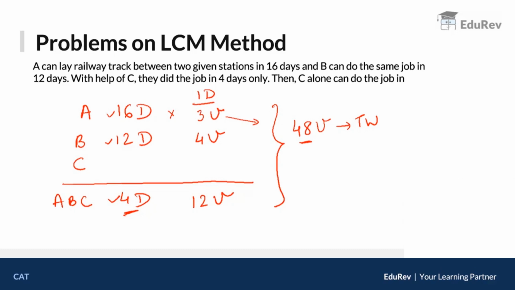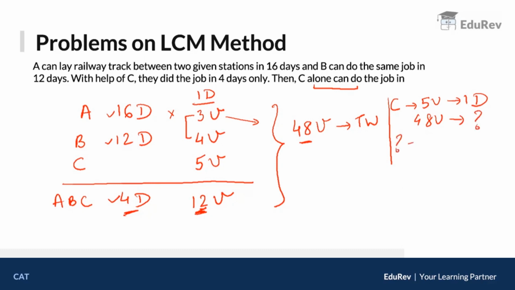Now the question is, C did how many units? See, A and B together did 7 units. Total 12 units are done. So can I say C will do 12 minus 7 which is 5 units. So C will do 5 units in 1 day. Now let's talk about C. They are asking you C alone will do the job in how many days? Now C does 5 units in 1 day. So in order to do 48 units, C will take how many days? So your days will be 48 upon 5.